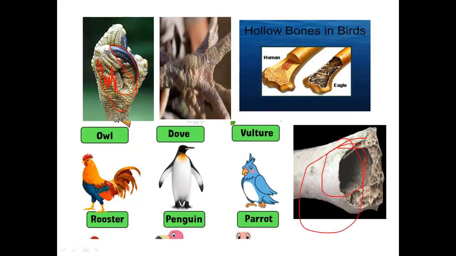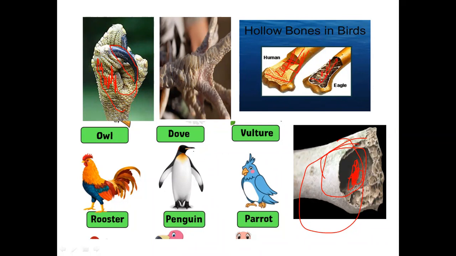You can see there is nothing inside the bone. This type of bone is known as hollow bone, like a pipe. In a human bone, it is densely packed, there is no hollow space in the bone, whereas in the eagle there is a hollow space, which makes them light in weight so that they can fly easily in the sky.